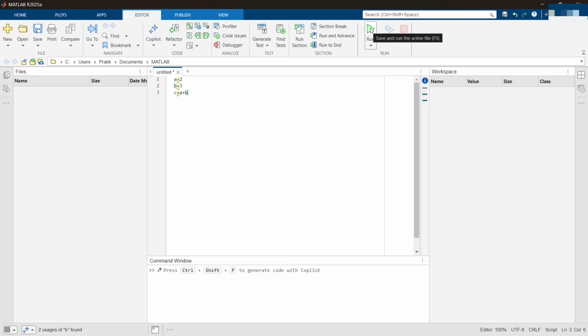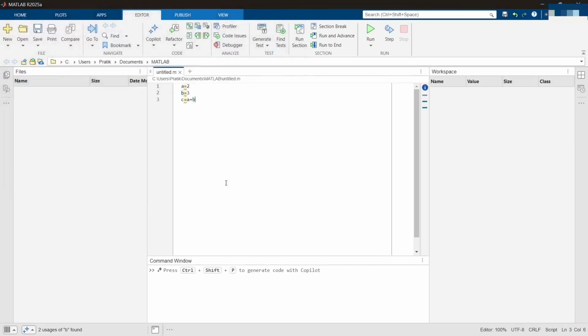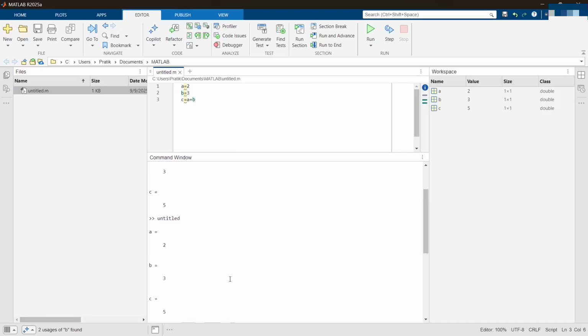Or you can use the F5 key on your keyboard to run the file. Once I click run, it will give me the option to save the file first. It has already taken the name untitled. Let me keep it the same and click the save button. Now once I've saved it, on the left hand side in the files option, you can see the name of the file I saved. Now when I click the run button, in the command window below you can see the output.